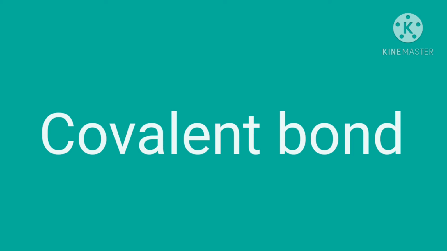So now understand children, the chemical bond formed between two atoms by mutual sharing of pair of valence shell electrons so that both of them can attain octet or duplet in their valence shell is called covalent bond.